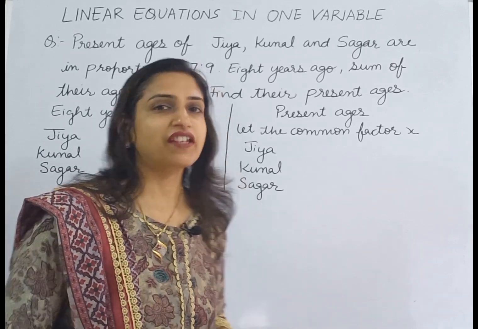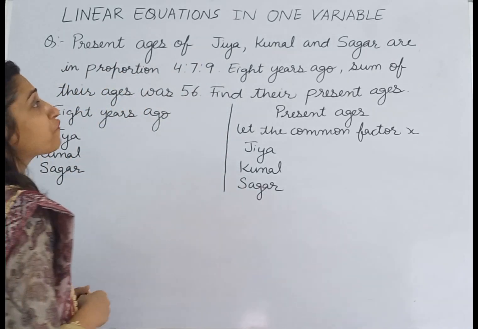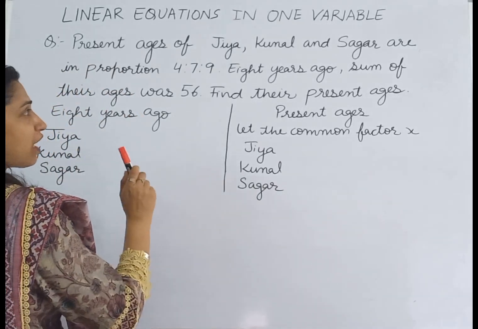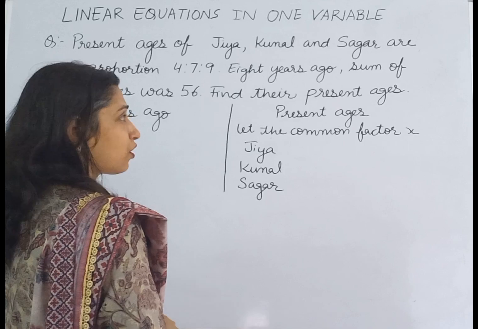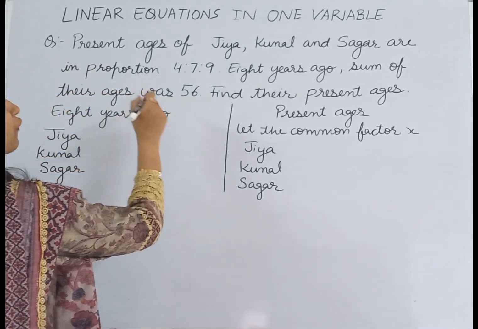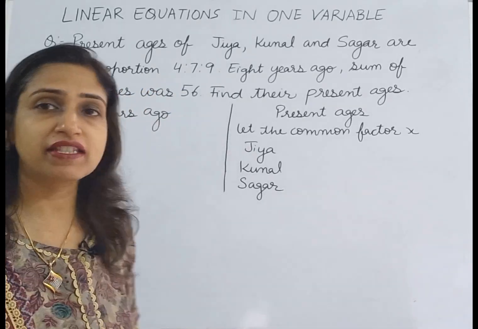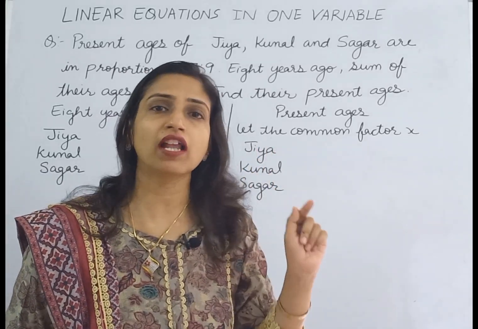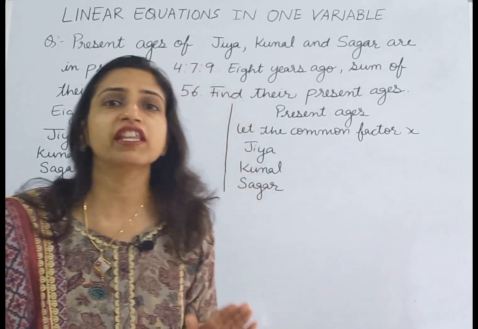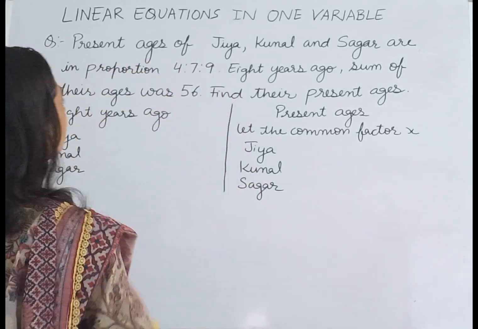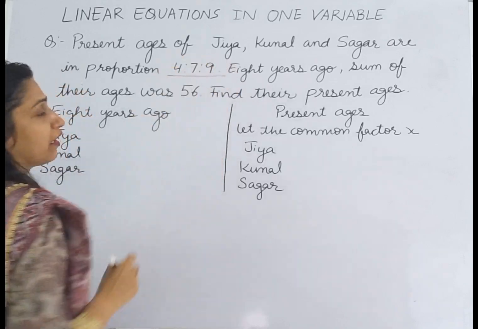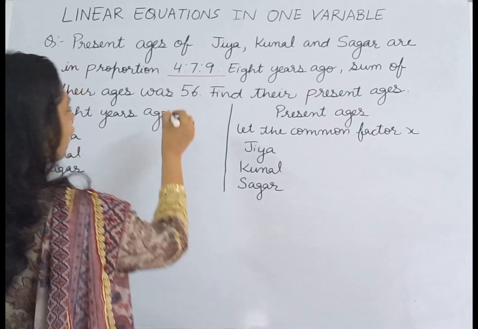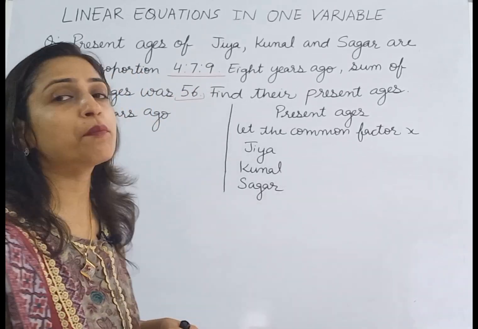Our next question is: the present ages of Jia, Kunal and Sagar are in the proportion 4:7:9. 8 years ago, the sum of their ages was 56. What are their present ages? So we have been given three persons, Jia, Kunal and Sagar, whose ages are in the proportion 4, 7 and 9. And 8 years ago, the sum of their ages was 56, and we have to find their present ages.